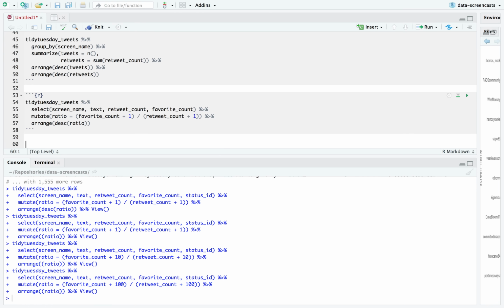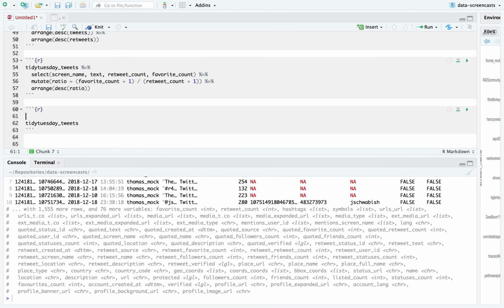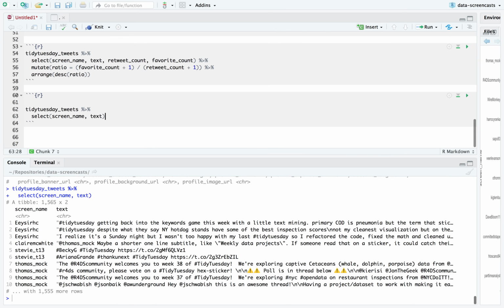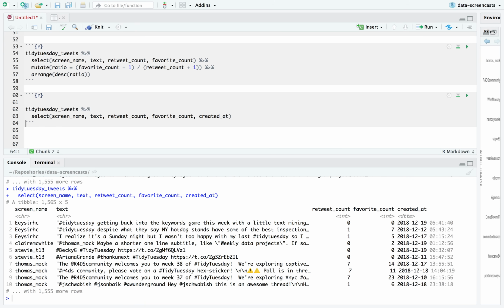But in any case, let's look a little bit at favorites and retweets. Okay, that's exploring these hashtags a little bit, but we haven't actually explored the tweets themselves, and I think that's where we're going to get a little bit more exciting. So to do that, I've got so many columns here. I'm going to take screen name, the text, the retweet count, and the favorite count, and probably the created at, doesn't hurt. Can I think of any other columns that I'm interested in?